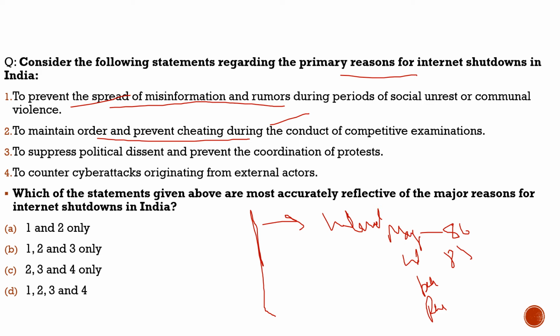Then the third important point mentioned in the article was to suppress political dissent and prevent the coordination of protests. 100% correct. Internet shutdowns have been imposed to prevent protests. Then the fourth thing highlighted in this question is to counter cyber attacks originating from external actors. Even though this may lead to internet shutdown in future, right now there has been no case where an internet shutdown has been imposed to counter cyber attacks.